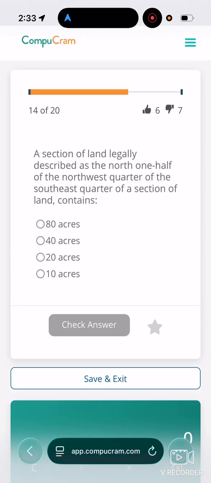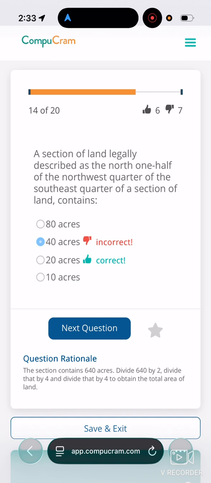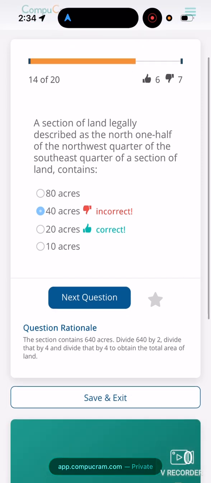Number 4. A section of land legally described as the north one half of the northwest quarter of the southeast quarter of a section of land contains, I think it's 40 acres, 20 acres. I didn't get any question like this on my test, so don't worry about that. But sometimes you do have to remember these things, like a township. You need to remember how many squares are in a township. I remember that one for sure.